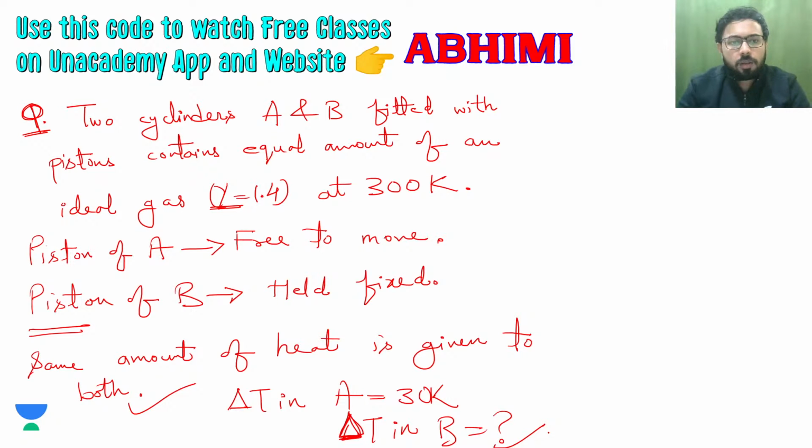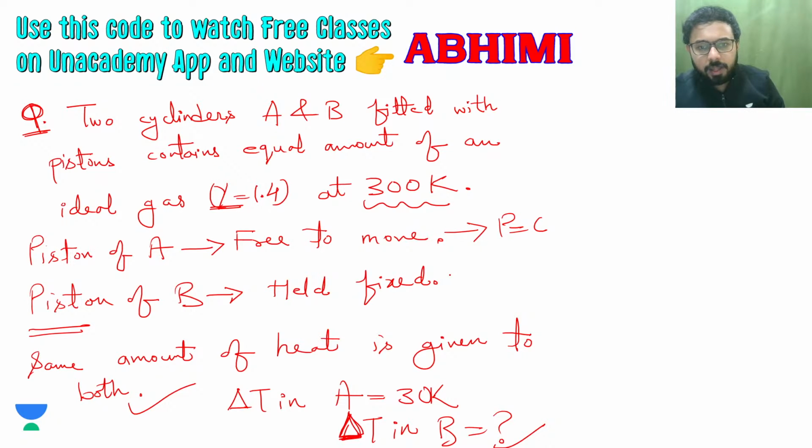So this is what is given in the question, and we are also given 1.4, the ratio of specific heats, and the temperature is 300. Since the same amount of heat is given to both systems and one system is free to move, A is having constant pressure and B will be having constant volume since it is fixed.